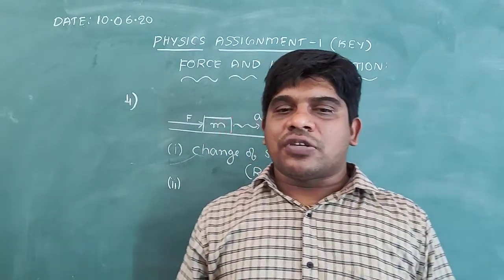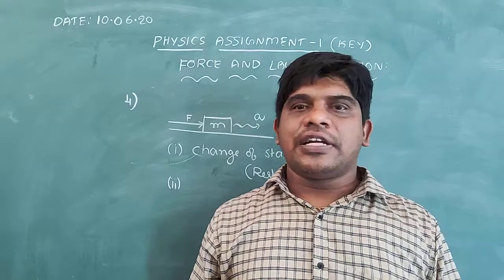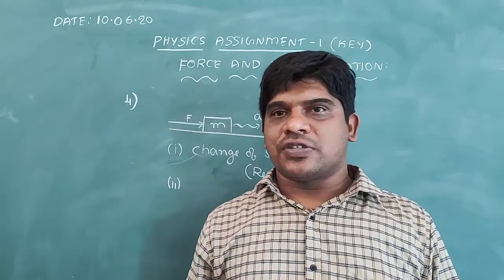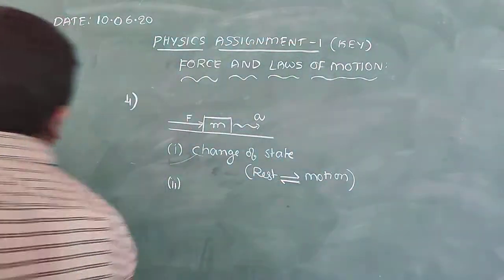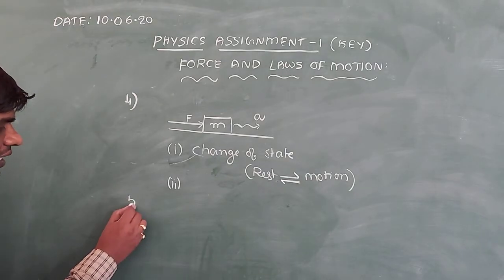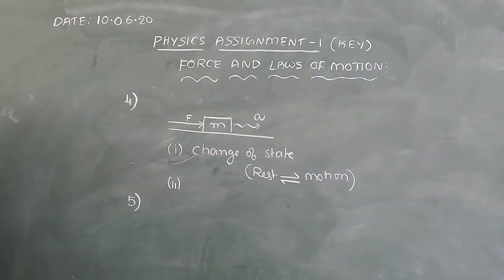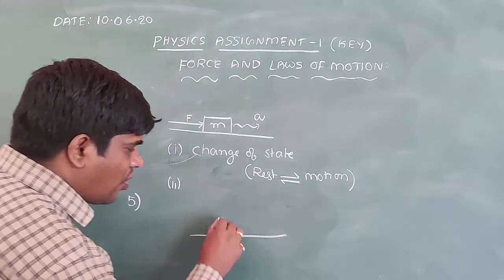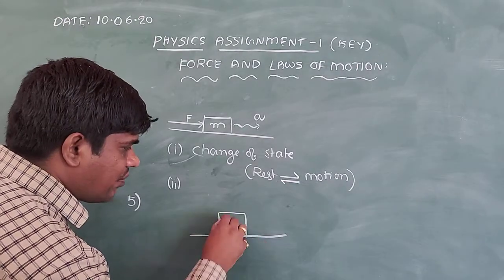Next, question number 5. Define 1 Newton force. 1 Newton is the unit of force. Here one block is there, a block of mass 1 kg.